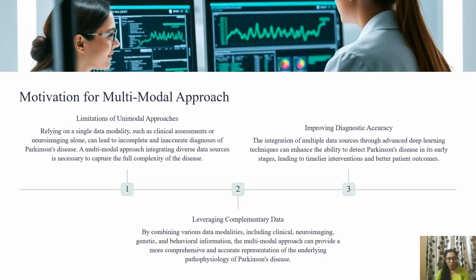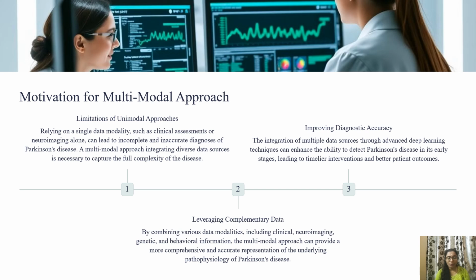Motivation for multimodal approaches, which includes limitations of unimodal approaches, leveraging complementary data, and improving diagnostic accuracy. In the limitations of unimodal approaches, we rely on a single data modality such as clinical assessments or neuroimaging alone, which can lead to incomplete and inaccurate diagnosis of Parkinson's disease.